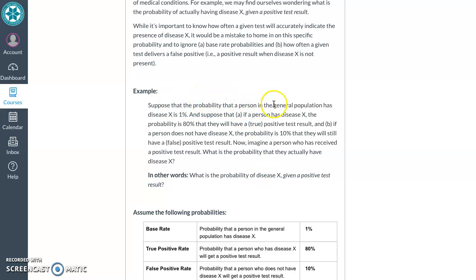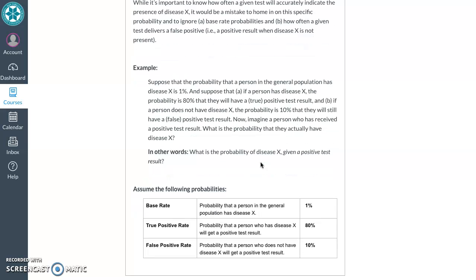Suppose that the probability that a person in the general population has the disease we're interested in is 1%. That's our base rate probability. And suppose that if a person has disease X, the probability is 80% that they'll have a positive, true positive test result. That means they have it, and 80% of the time their test result will say they have it when they do. If a person does not have disease X, the probability is 10% that they will still have that positive test result. So this time it's a false positive. So now imagine a person who's received a positive test result. What's the probability they actually have disease X?